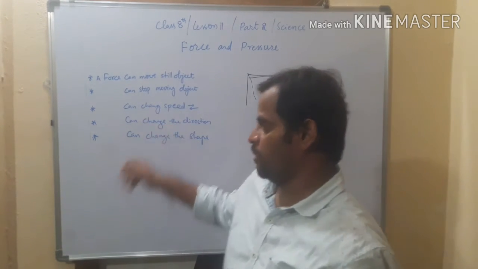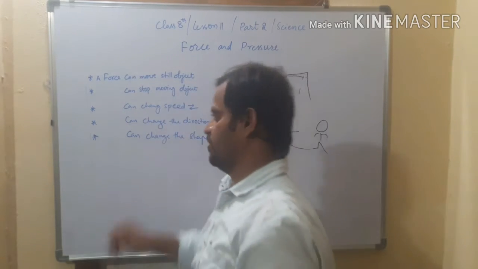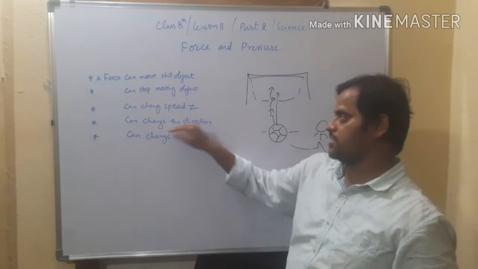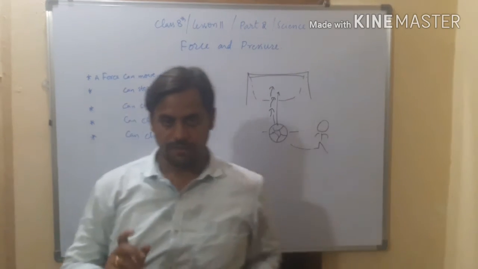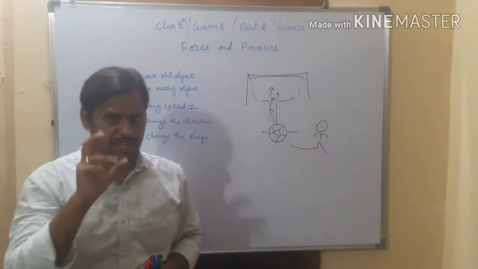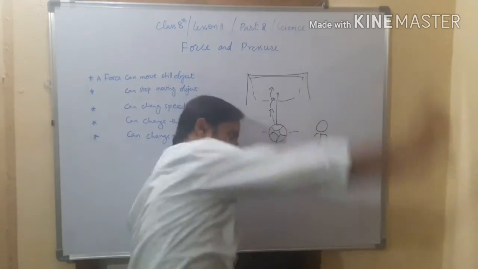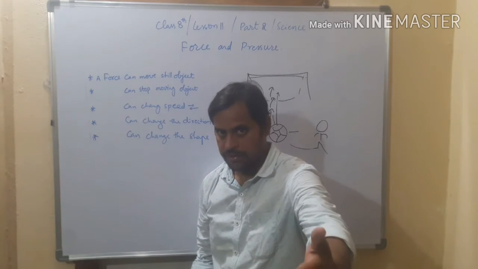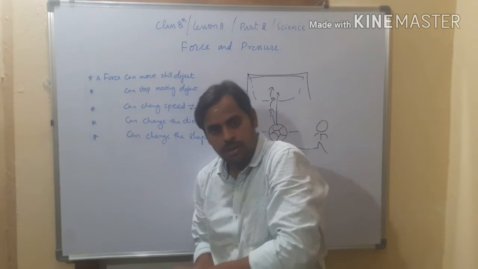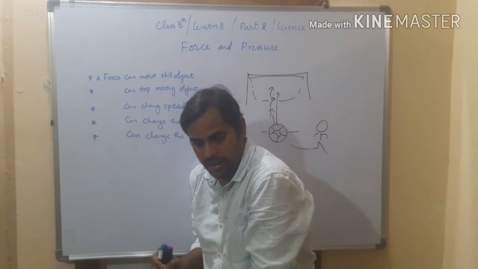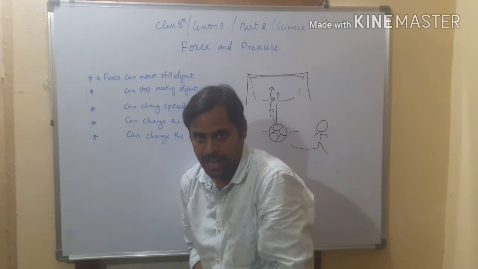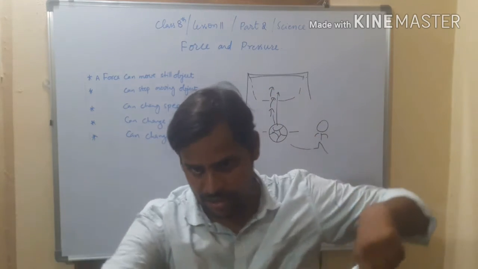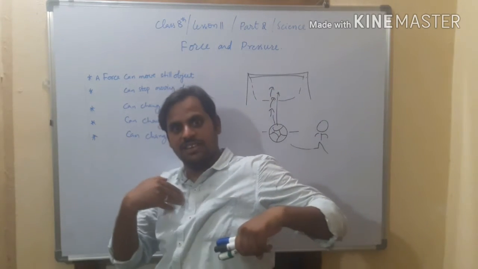And next, very important one, force can change the direction. For example, a bowler in cricket, he bowls towards whom? Towards the batsman. So here the ball is coming towards him. Means from the bowler the ball is coming towards the batsman. And after reaching the batsman's bat, when he hits, then what happens? In the beginning the ball direction is towards the batsman.